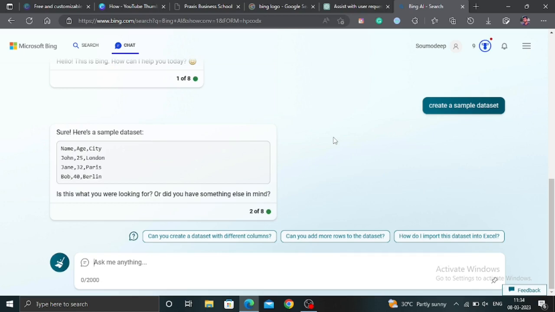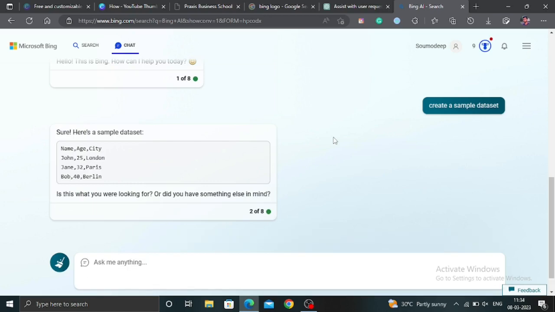Let me give Bing a more specific instruction that I want to perform EDA, so create according to that.